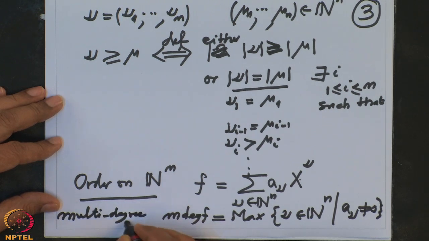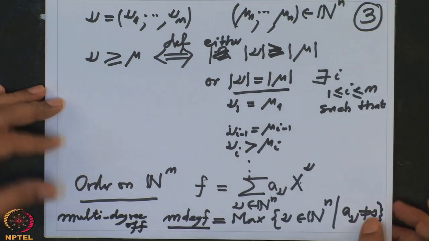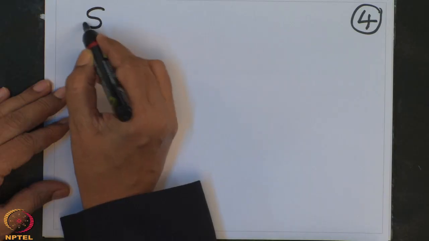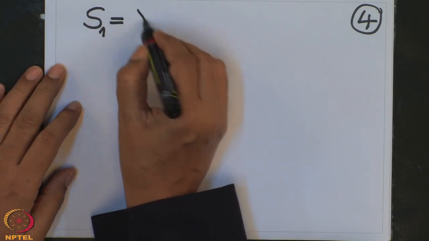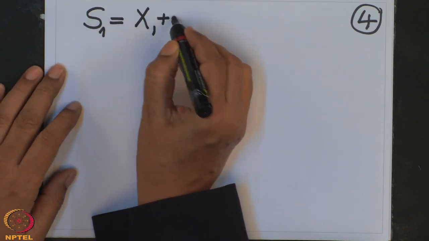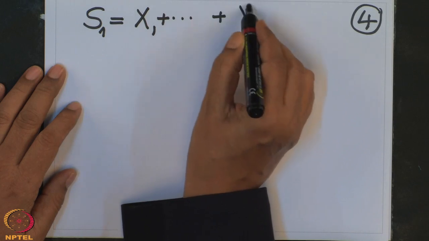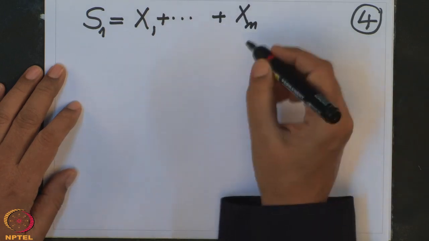Multi-degree of f. That is this MDEG f. Now let us give some examples to understand. So for example, if I take S1, this is the first elementary symmetric function. This is x1 plus up to xn. What is MDEG